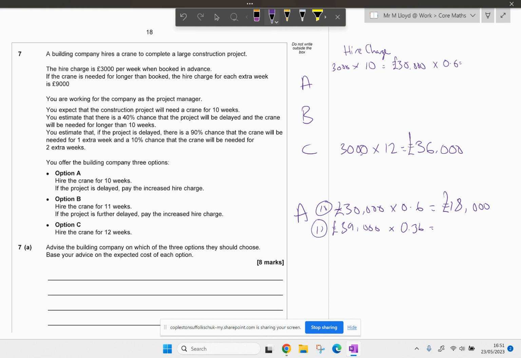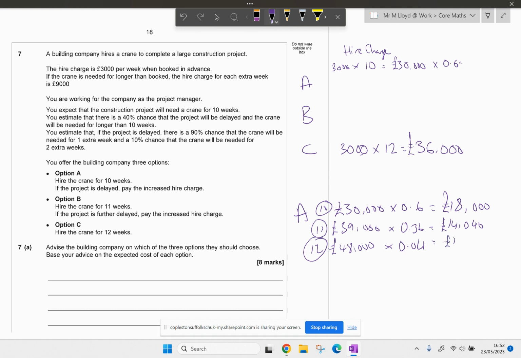So that times by 39,000 is 14,040. All right, finally, if this goes for 12 weeks, we are then talking about it being 48,000 times by 0.4 times by 0.1. That gives us 0.04. So that's the probability of that happening. Times by 48,000.